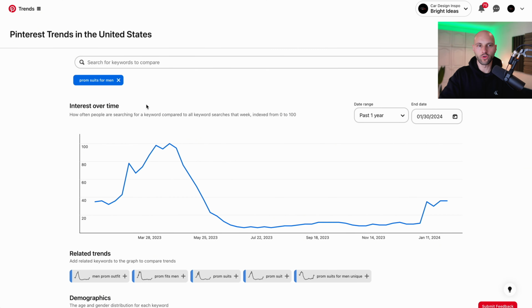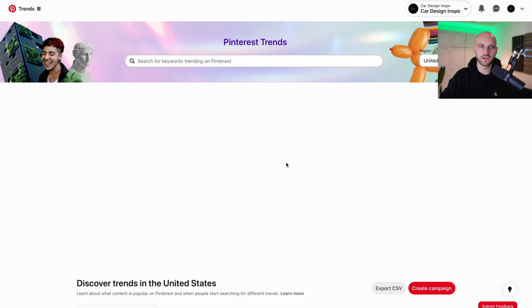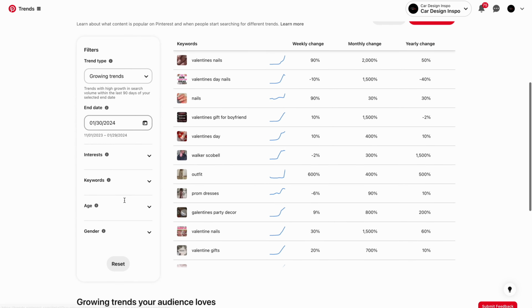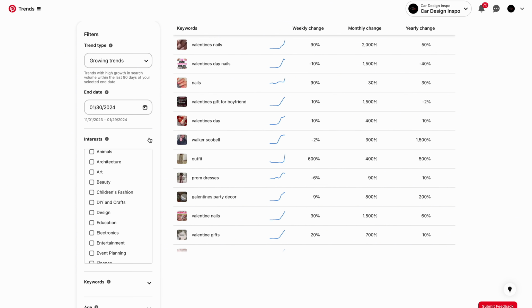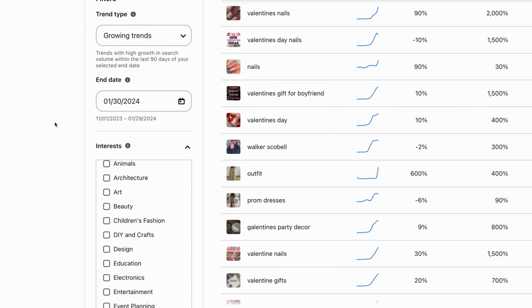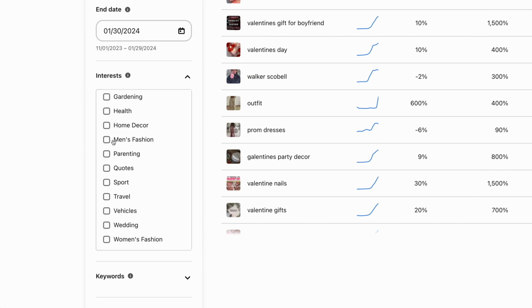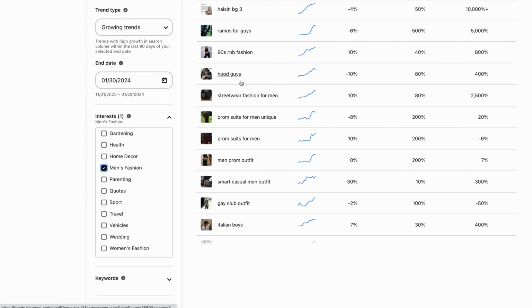How did I find this offer? Well, if I delete this search term right here, I land on trends.pinterest.com and I see this dashboard. On the left side, what I can see is interests. I simply clicked interests, and this is what you should do. If you don't want to use the prom niche, you can find other niches. Here, I scrolled down and clicked men's fashion. And on the right side, I could see all these categories.